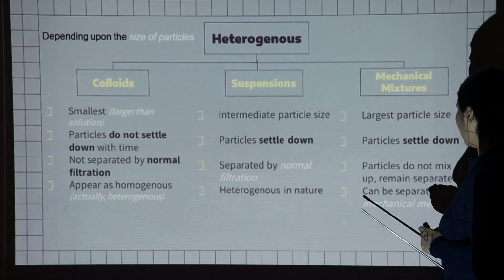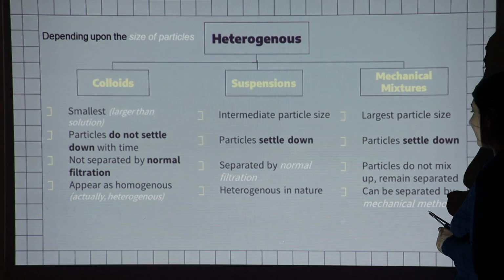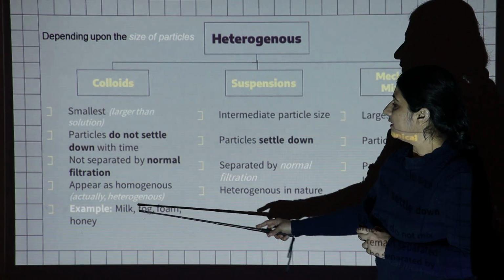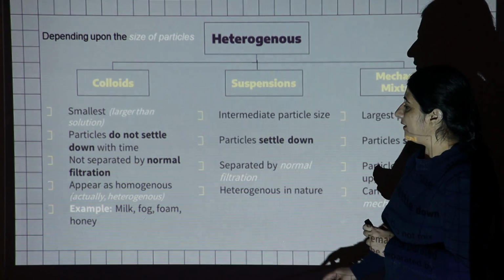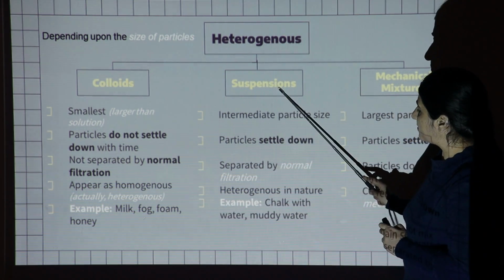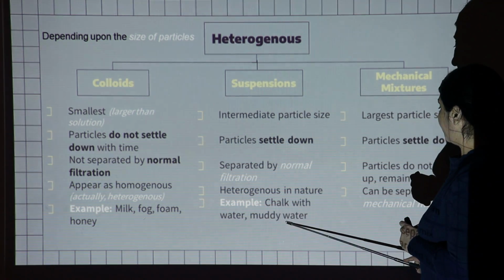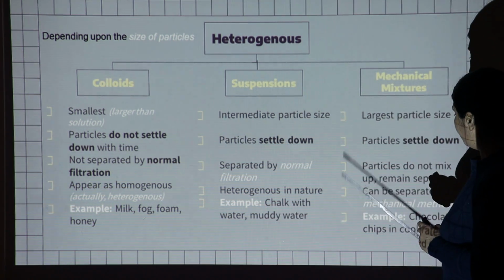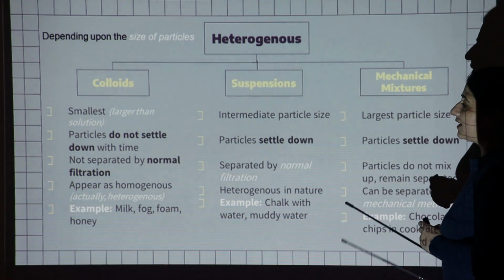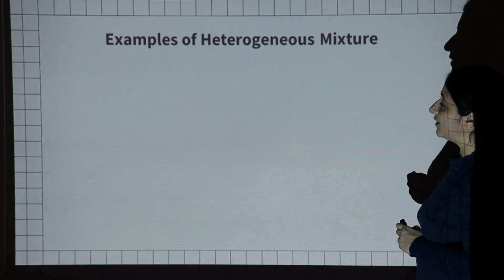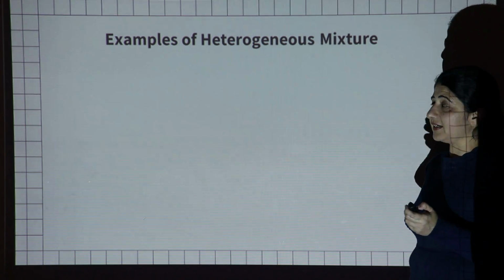Whereas mechanical mixtures can be separated by mechanical methods. The examples of the colloids are milk, fog, foam and honey, and the examples of suspensions are chalk with water and muddy water. And the mechanical mixture example is chocolate chips in cookies.